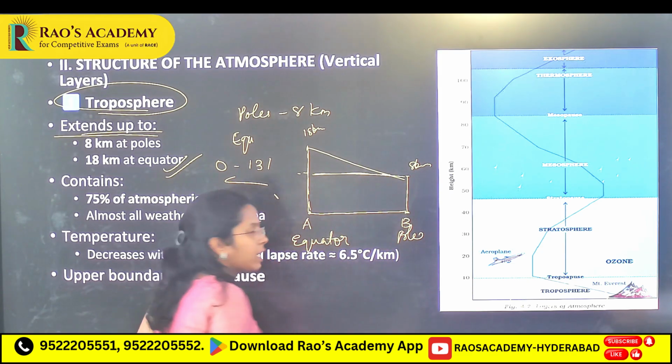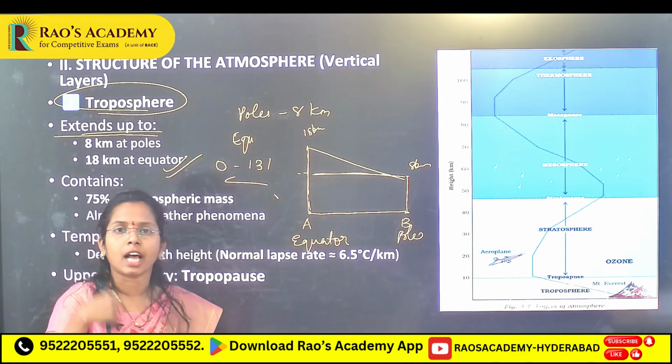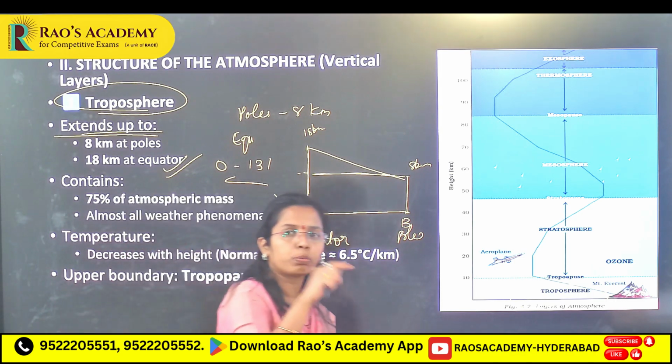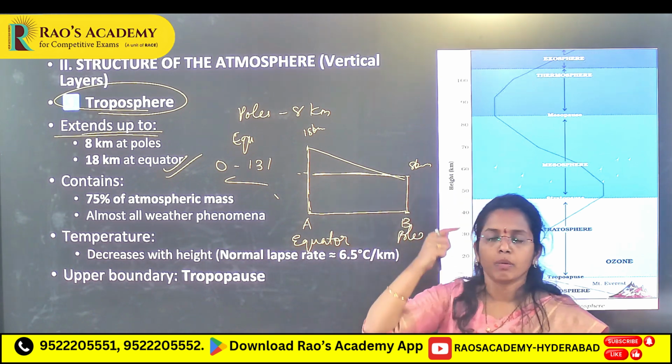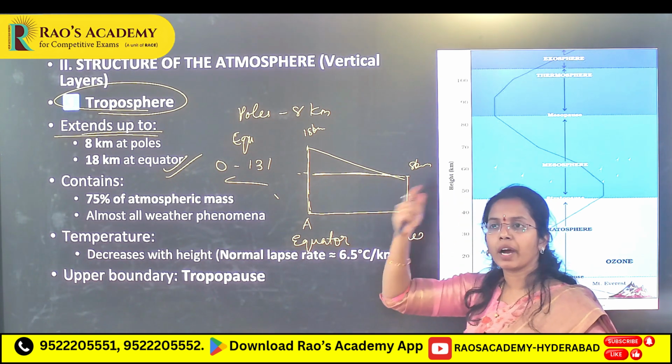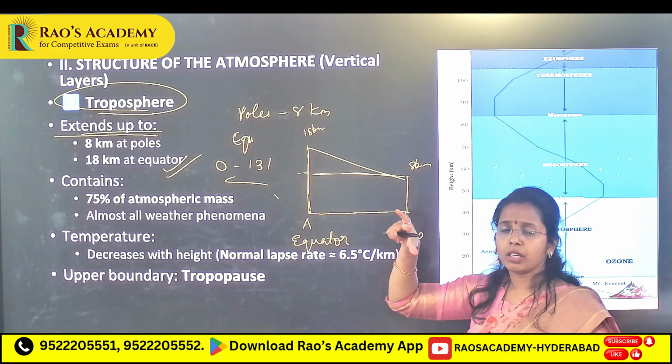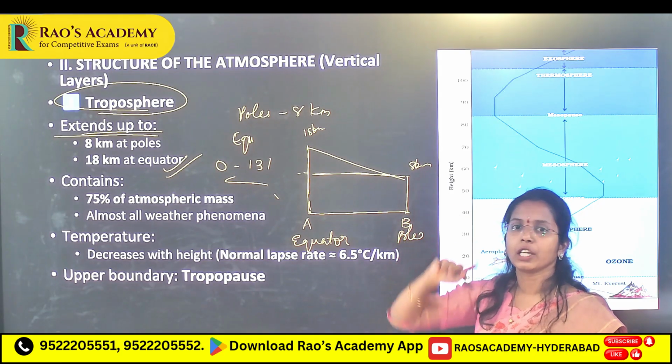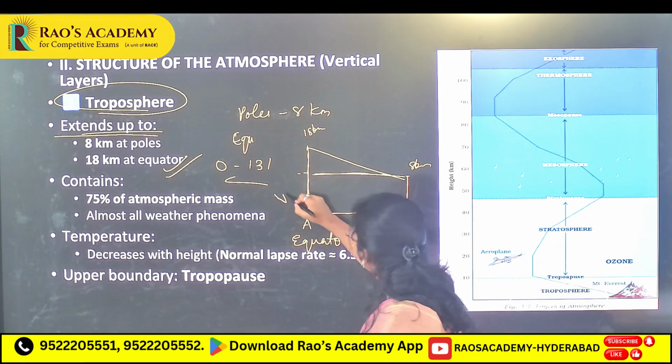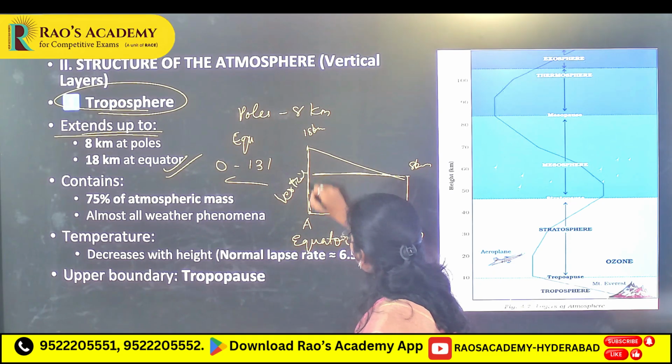You have to know the reason, because they can ask a statement based question. Why is the troposphere higher at the equator compared to the poles, from 0 to 18 kilometers? Because here you will see vertical convection.